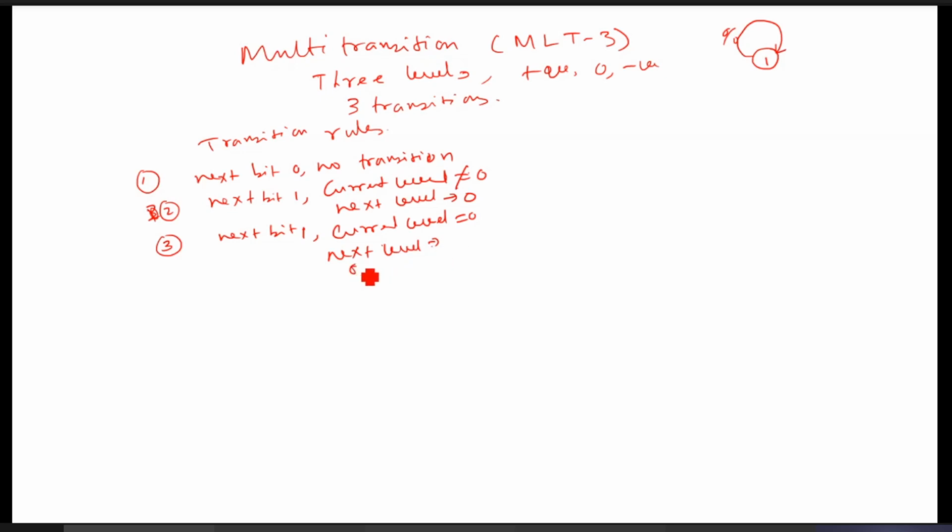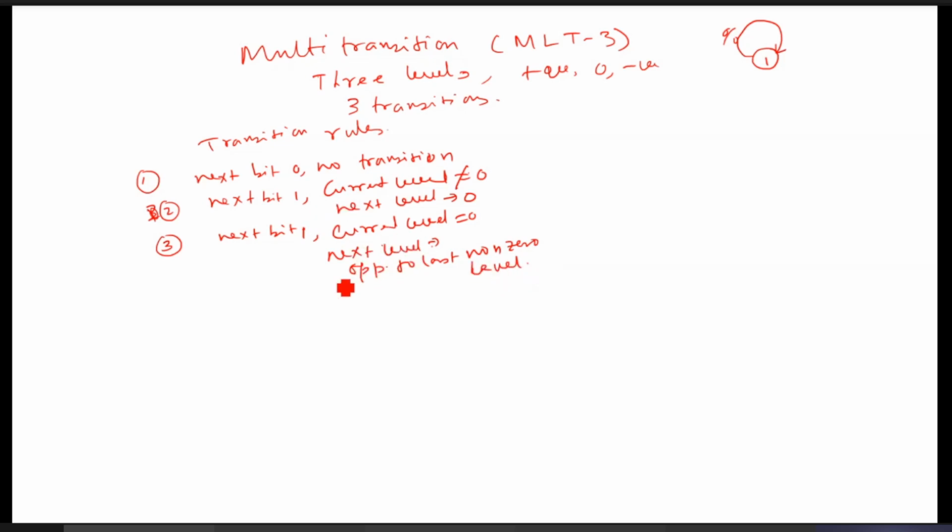Because the current level is 0, and you have to see the last non-zero value. So it will be opposite to the last non-zero value.